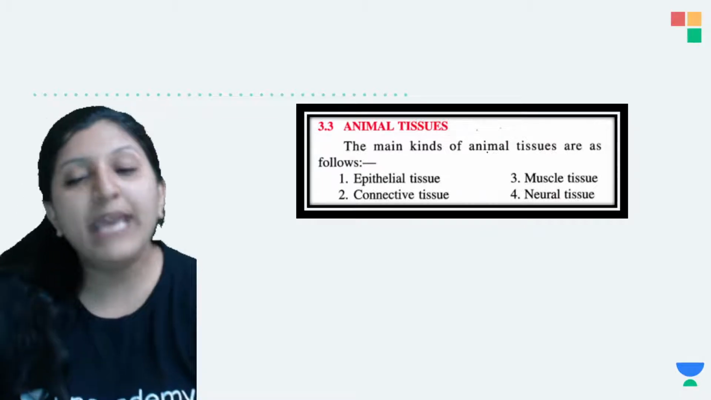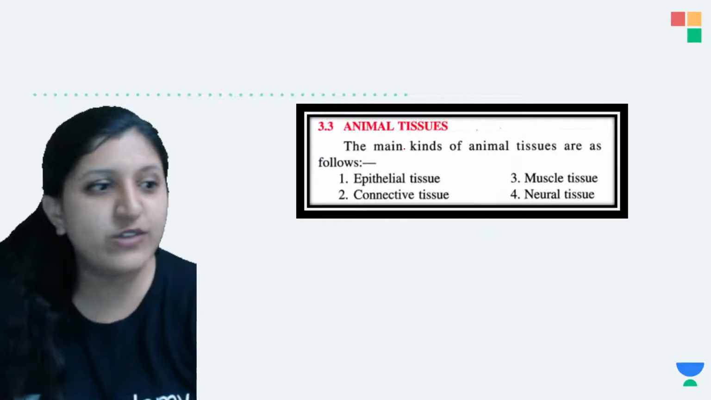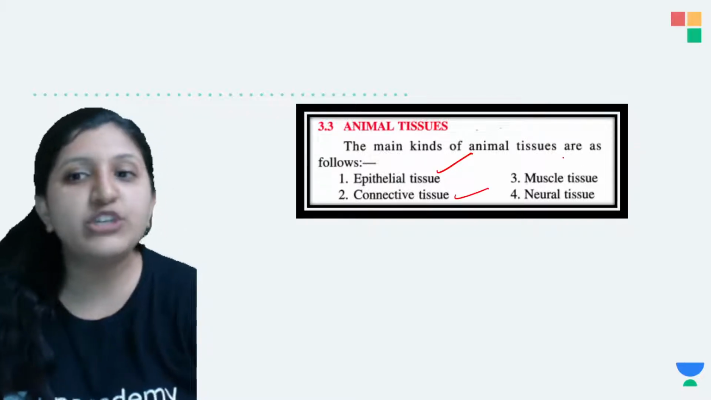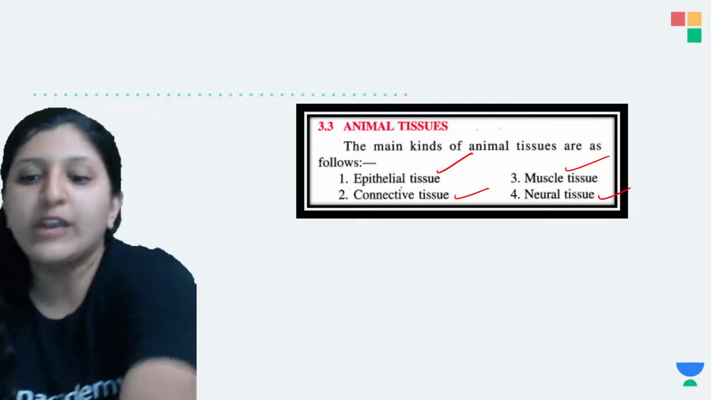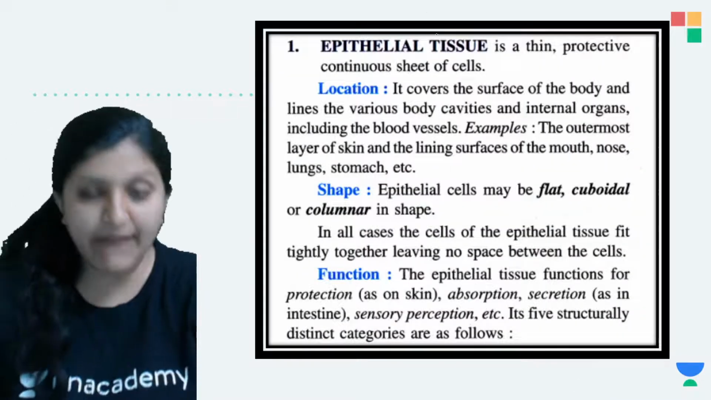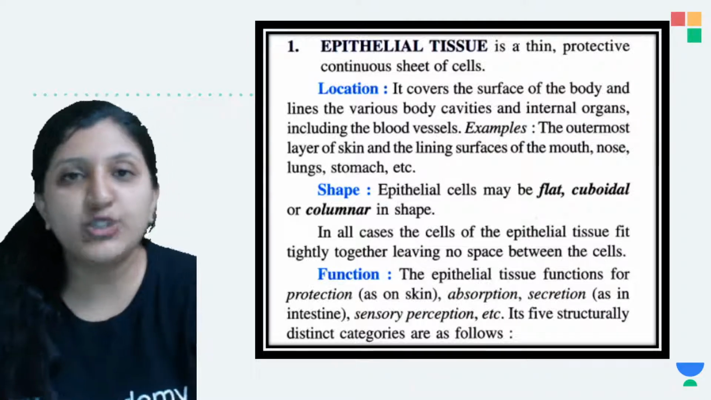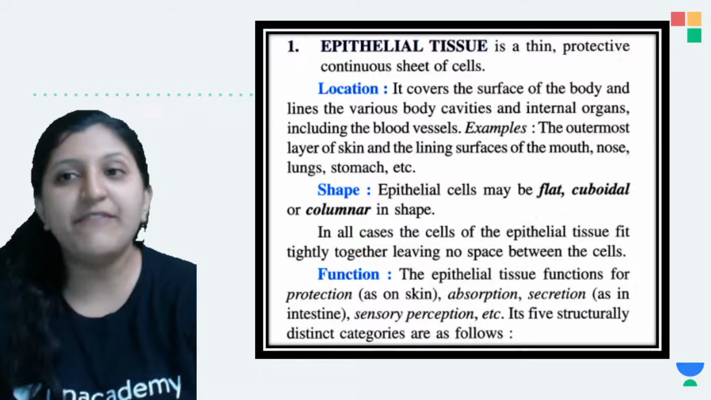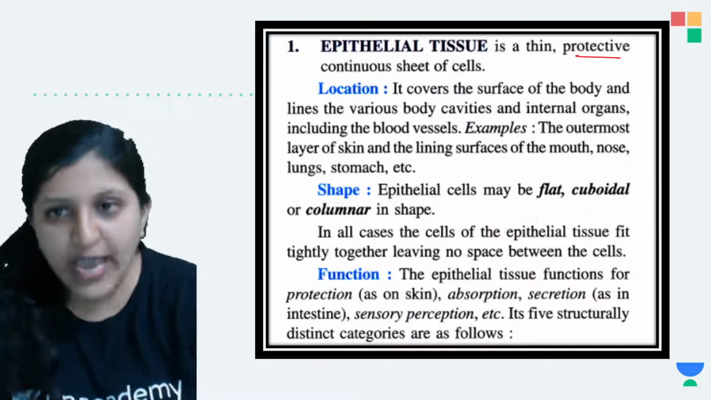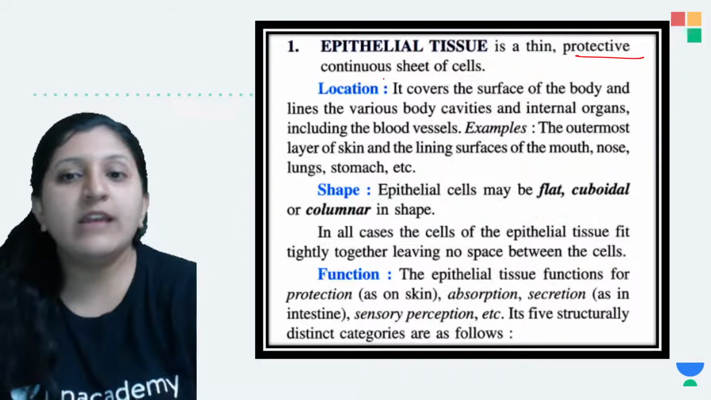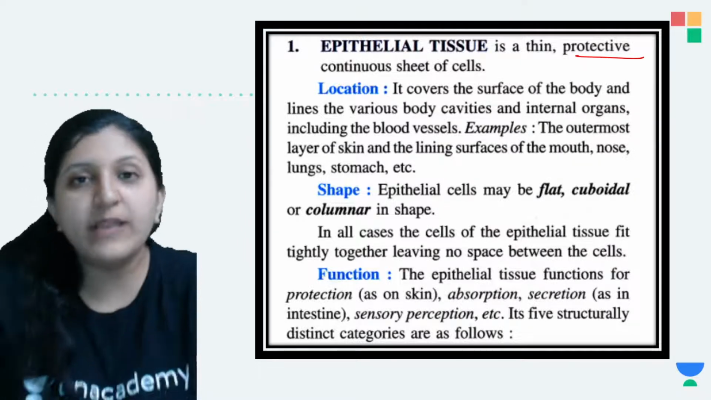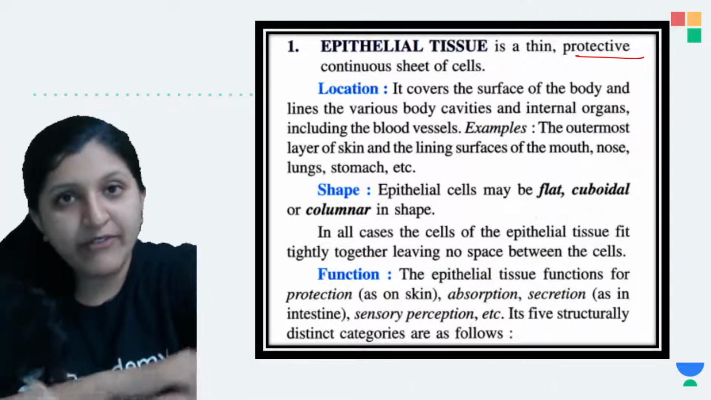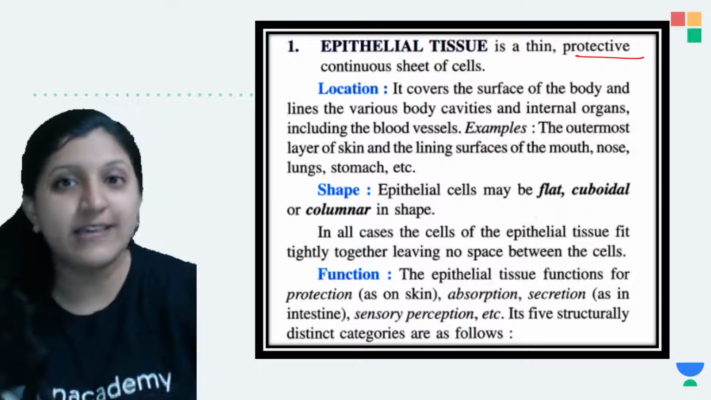So the main kinds of animal tissues that we are going to discuss today are the epithelial tissue, then connective tissue, muscle tissue, and then the neural or nervous tissue. Let's have a look at the epithelial tissue. What exactly does the epithelial tissue do? It has a main function of protection, and it is a continuous sheet of cells. The whole body is covered by skin, which is the external covering.